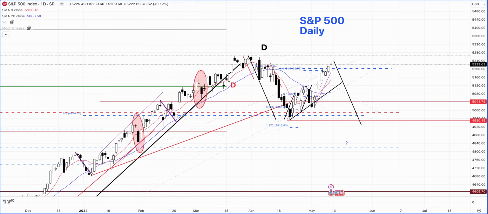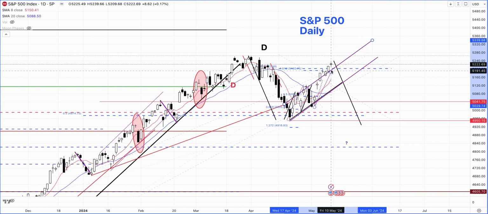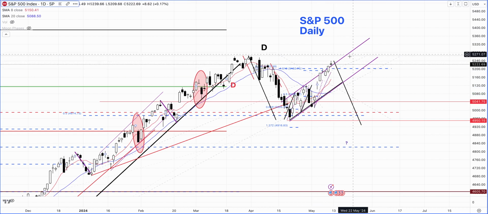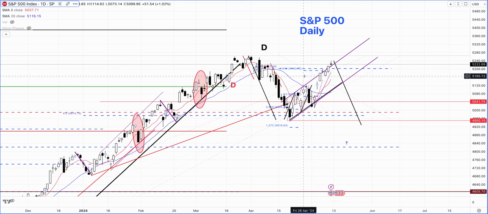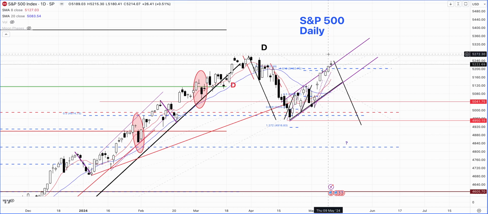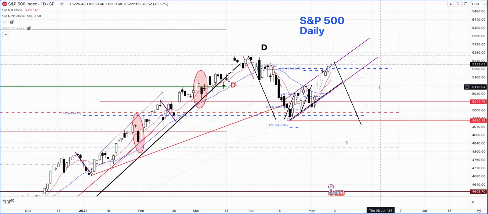Also, this is something which we had been watching for on the 60-minute chart. If we just take this and copy this, we also have sort of a channel formation here. It could also be thought of as a wedge formation if we draw it like this. So maybe the market is testing the upper part of this channel formation, and then it might begin to come back into the channel, and we'll have to wait and see what the price action will unfold.